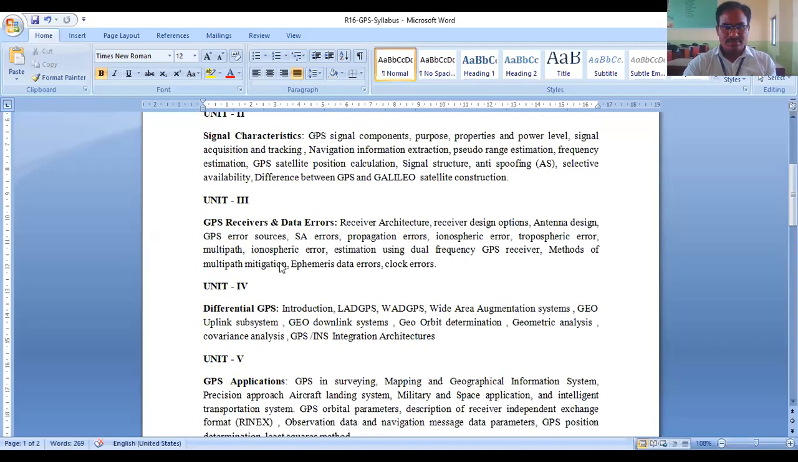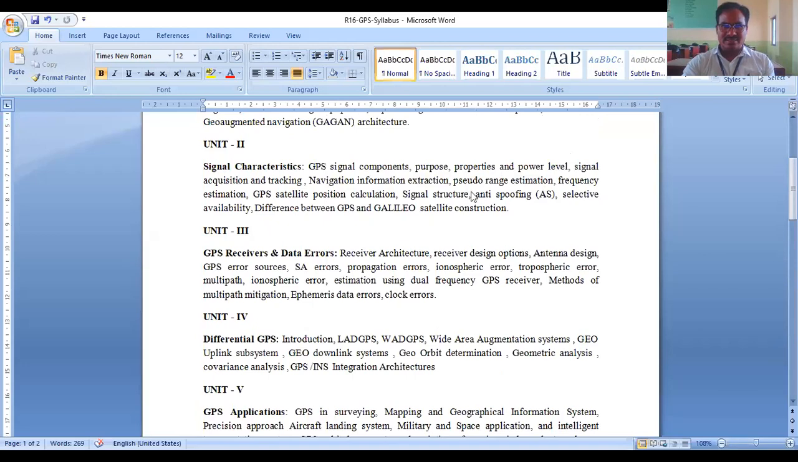Unit 2 is signal characteristics, everything about the signal characteristics. Anti-spoofing, selective availability we discussed in the previous class, difference between GPS and Galileo already known to us, constellation construction we have already learned. So what is selective availability? It is purposeful derating of the signals of enemies or unauthorized users, introduced by the US Department of Defense. Spoofing is somebody imitating a satellite signal. To overcome that, the anti-spoofing technique was developed.